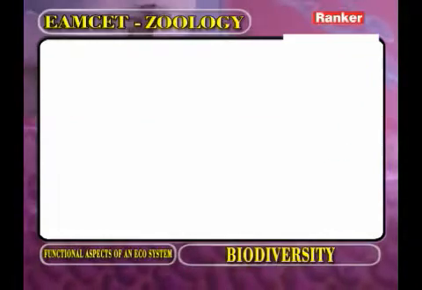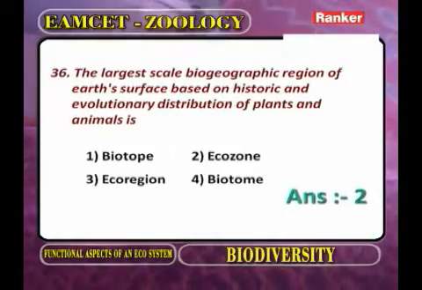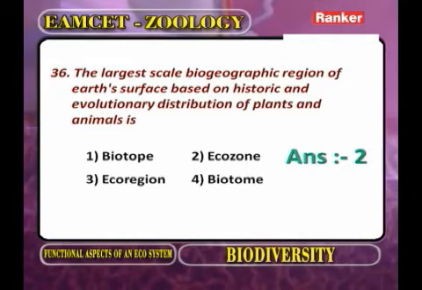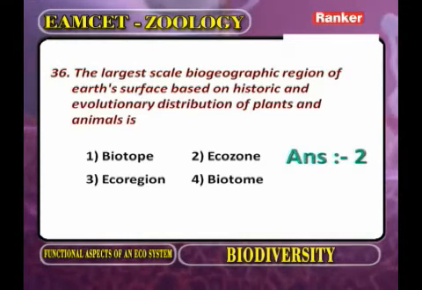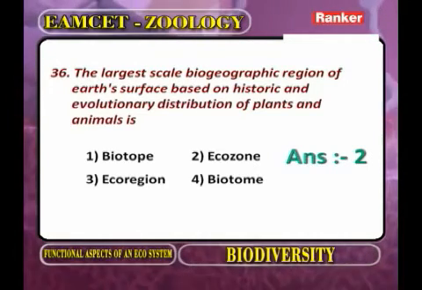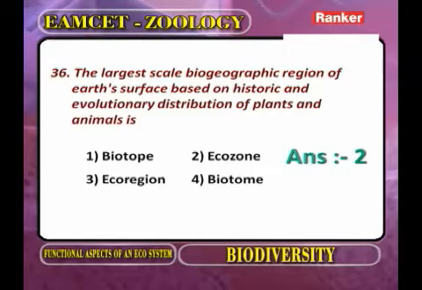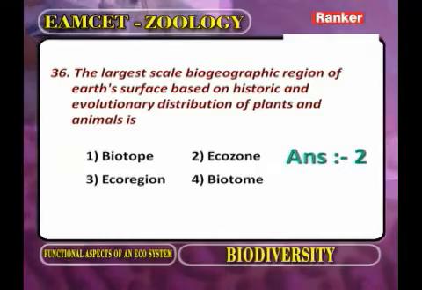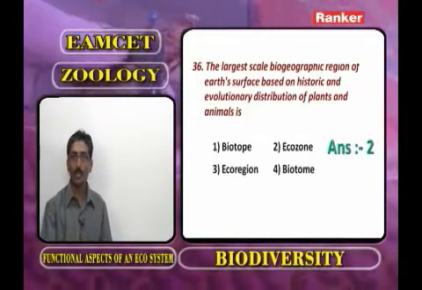The next one. The largest scale biogeographic region of Earth surface based on historic and evolutionary distribution of plants and animals. Now, what is meant by biotope?